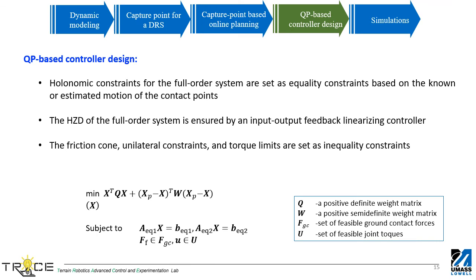The time-varying holonomic constraints and virtual constraints are set as equality constraints that admit some defect. The friction cone, unilateral constraints, and joint torque limits are set as inequality constraints. The overall quadratic programming optimization for control is shown here. The weighting matrices are tuned to get a better performance in simulation.